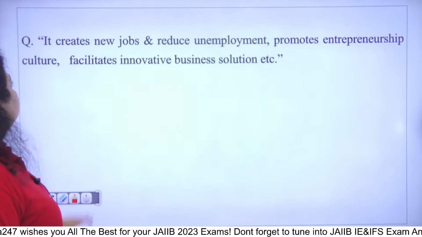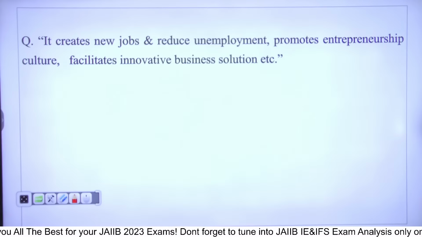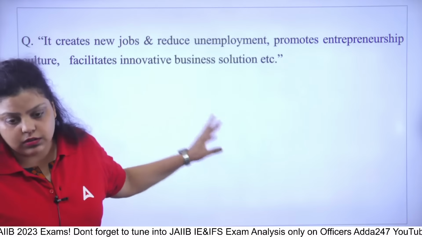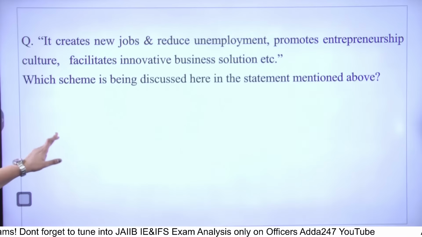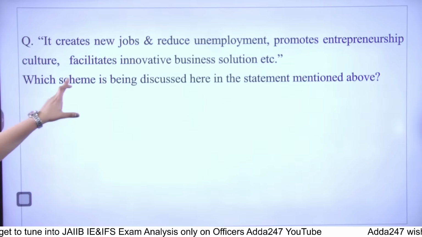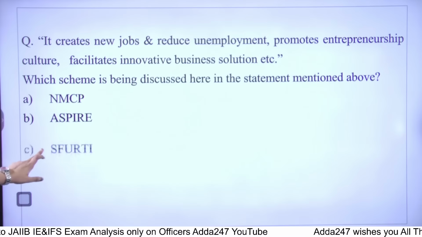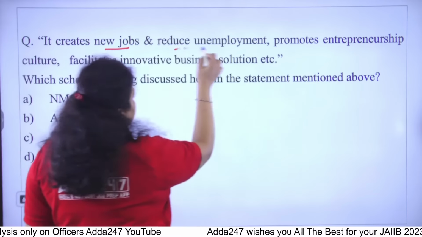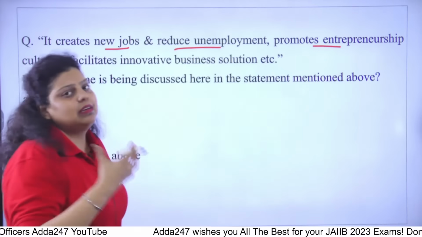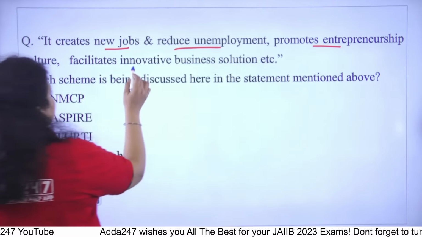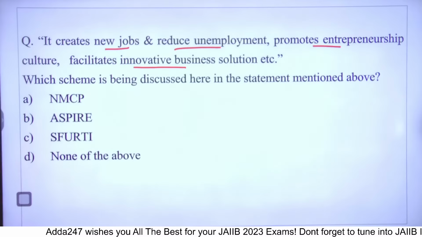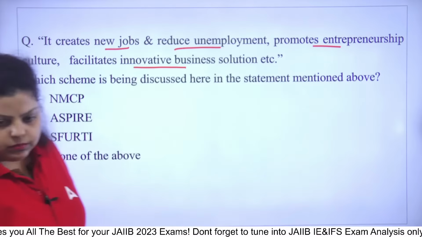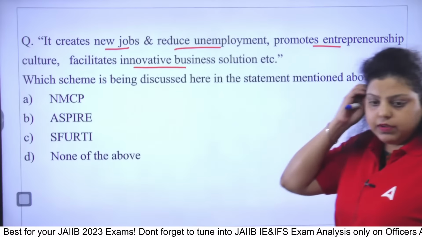Now, the next question we have. It creates new jobs and reduces unemployment, promotes entrepreneurship culture, facilitates innovative business solutions, etc. Which scheme is being discussed here in the statement mentioned above? The scheme we are talking about creates new jobs, reduces unemployment, promotes entrepreneurship and new business establishment, and facilitates innovative business solutions. So what do you think? Which scheme are we talking about here? Answer quickly.